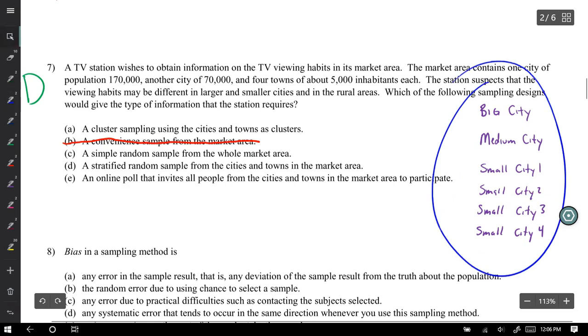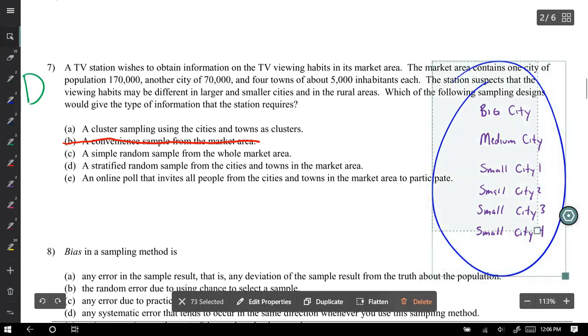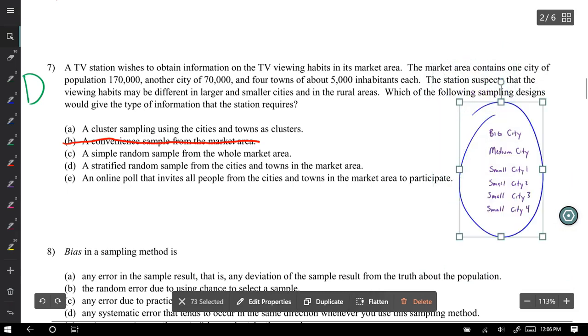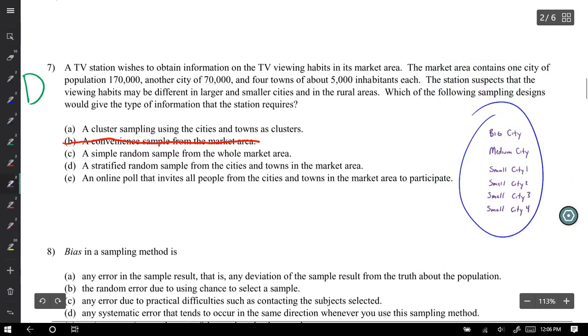And it would collect just randomly from that group the people for the sample. And by doing that, you might underrepresent the small cities. I might get most of my people from the big city into the sample, a few from the medium, and just a little from the small. Might underrepresent the small cities, or vice versa.